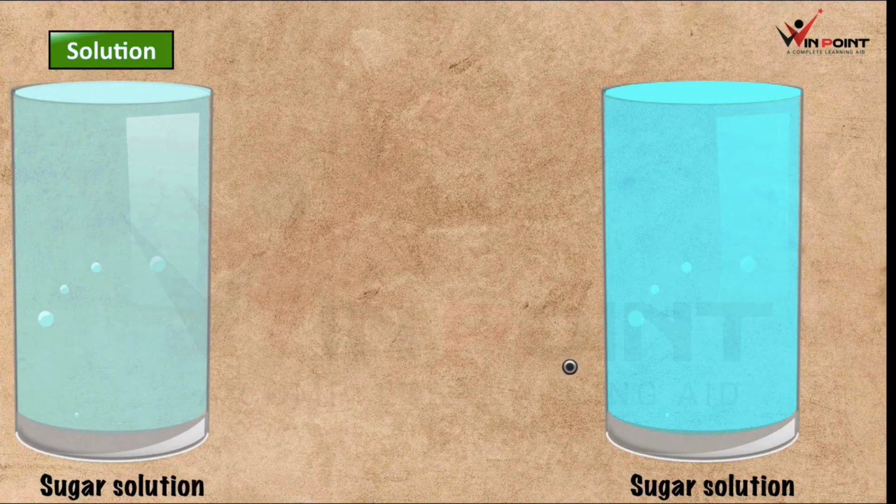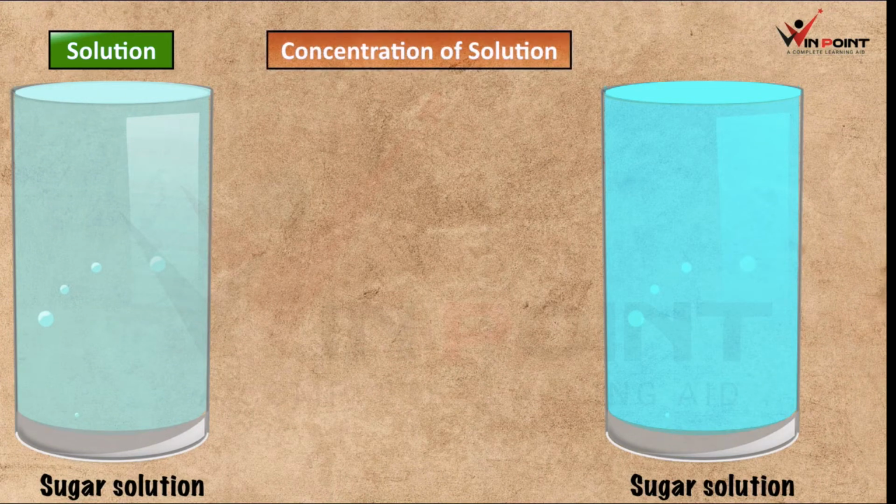Now we can compare the concentration of solution. There are two solutions, both are sugar solution. In this solution we added more solute, in this solution we added less solute, means less sugar, more sugar. That is concentration, right?